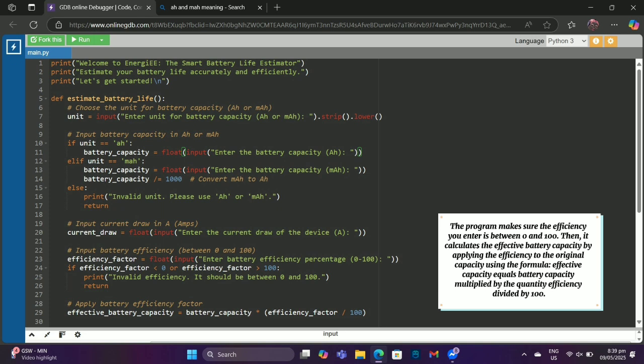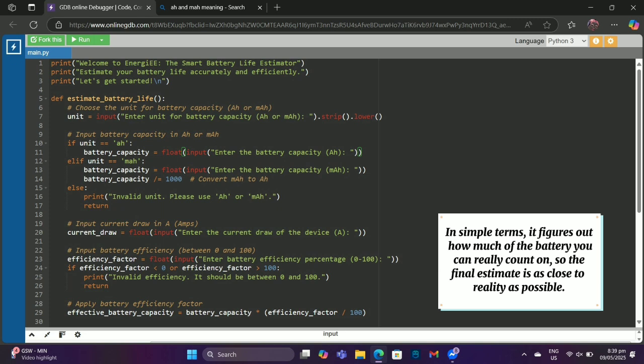Then, it calculates the effective battery capacity by applying the efficiency to the original capacity using the formula: effective capacity equals battery capacity multiplied by the quantity efficiency divided by 100. In simple terms, it figures out how much of the battery you can really count on, so the final estimate is as close to reality as possible.